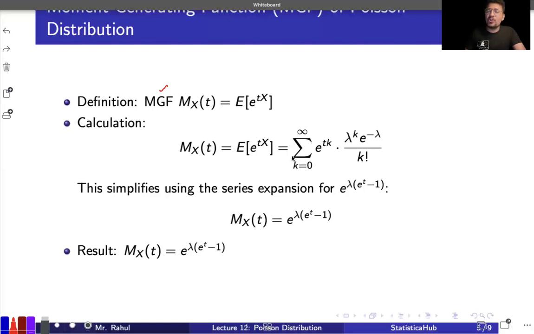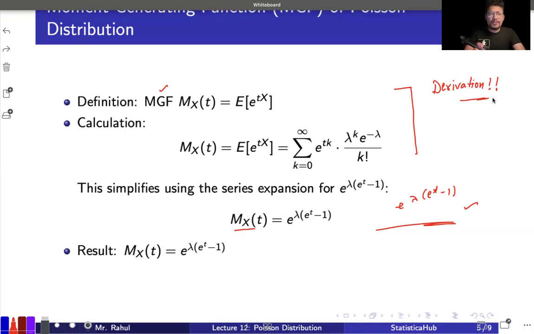If you go for the similar kind of derivation, you are going to get M_X(t) coming out to be e raised to the power lambda times (e raised to the power t minus 1). That will be the M_X(t), and you have to memorize this one also. So I ask you to go for the derivation of this part. Try the derivation for this particular part once you cover this particular lecture slide.